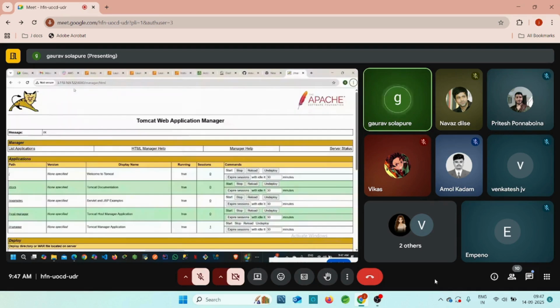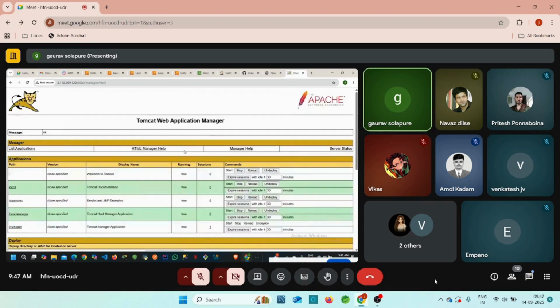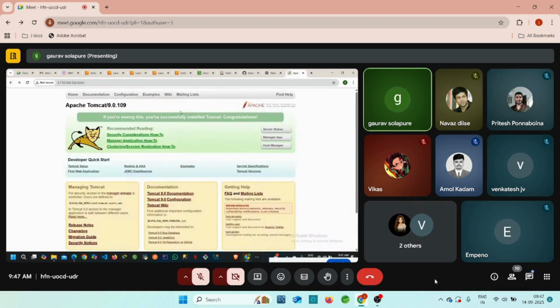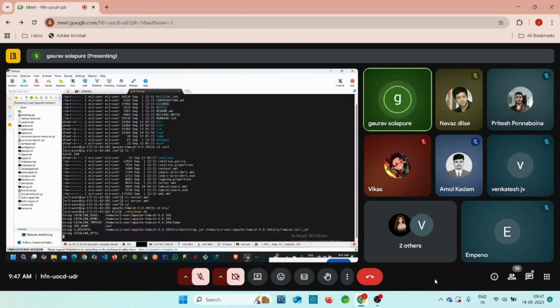Now you can try, refresh it. 8080 is available here, right? But our application should shut down here. Let me check once again. Oh, let me restart this. Sorry guys. For every change you need to restart our application. cd bin, then shutdown.sh.